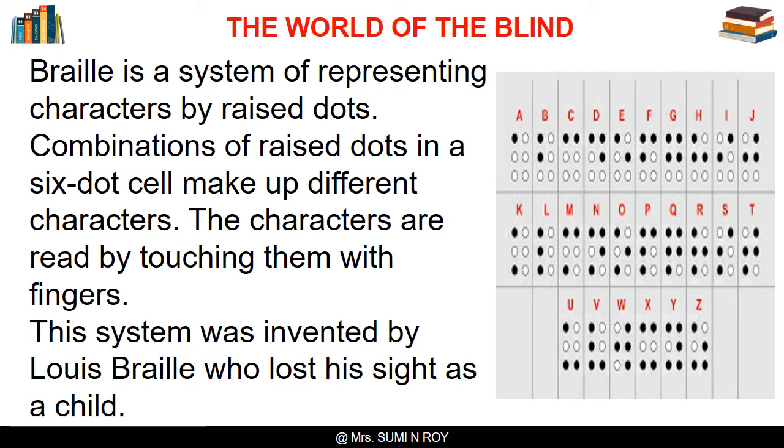One of the things the blind cannot do is read ordinary books. So they learn to read books printed in Braille. Braille is a system of representing characters by raised dots. Combination of raised dots in a 6-dot cell make up different characters. The characters are read by touching them with fingers. This system was invented by Louis Braille, who lost his sight as a child.